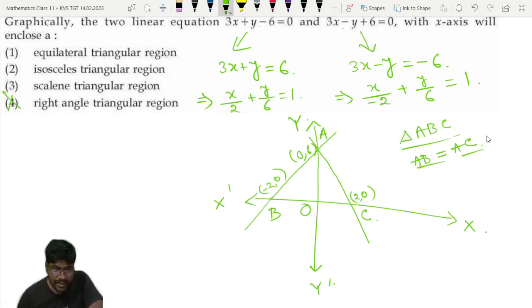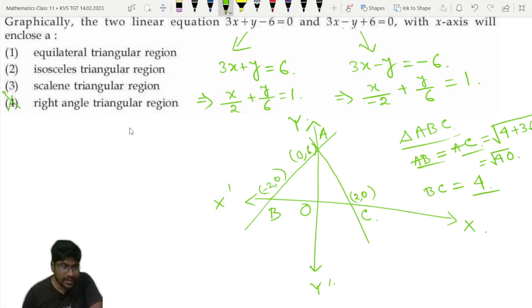The length of each side will be root over of 0 plus 2 whole square, means 4, and 6 squared means 36. So 36 plus 4 means root over 40. But BC is equal to 2 plus 2, which is 4. So AB is equal to AC, but they are not equal to BC. So this will definitely be an isosceles triangle.